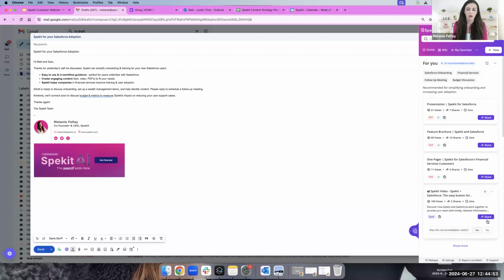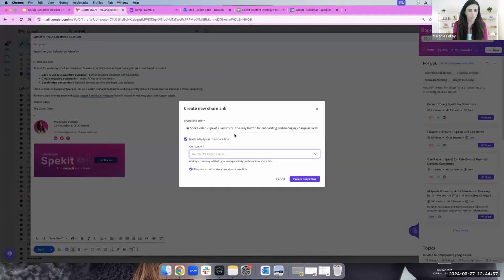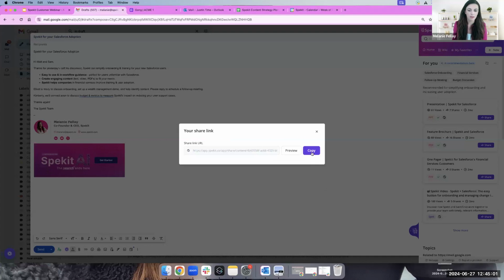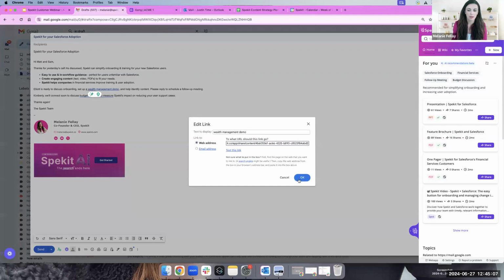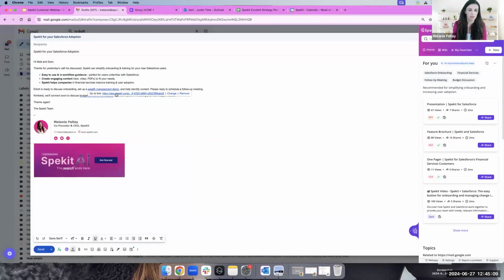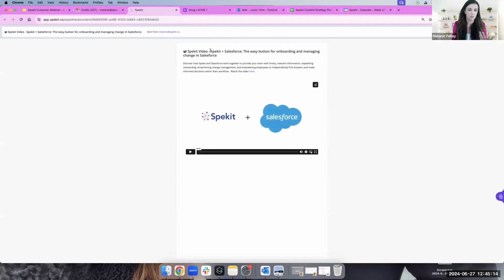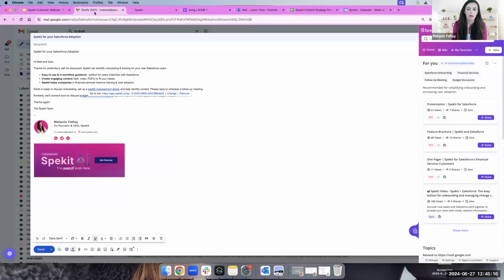Of course, they can actually just click the share button right here to share it with their customer and create that link. So if I click Spekit here, I'll get that quick link that I can use and share into my email. So I could say, hey, here's a wealth management demo, for example. And of course, their customer will be able to see it in a more PDF type format here. This happened to be the video I just shared.